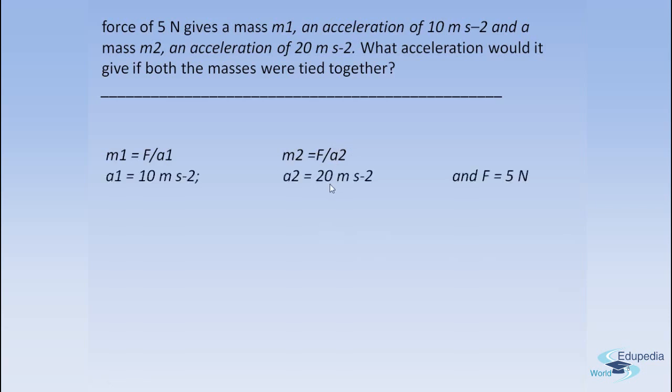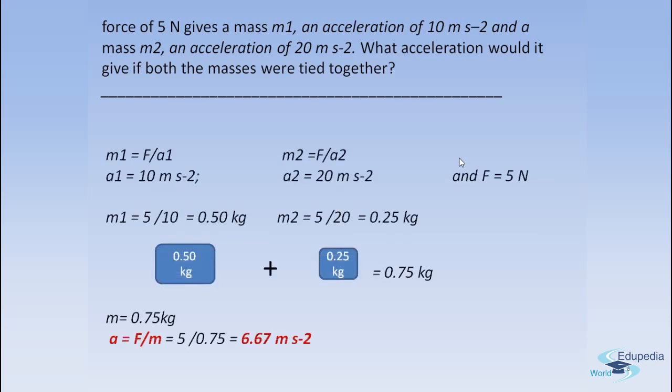So now we know the acceleration is given to us. In the first case it is 10 meters per second square, and in the second case it is 20 meters per second square, and force is common, which is 5 newtons. So if we substitute the value of the acceleration and the force into this formula, then we will get the two masses. First is m1 is equal to 5 by 10, which comes to 0.50 kgs, and m2 is equal to 0.25 kgs. So that's how we can calculate the masses.